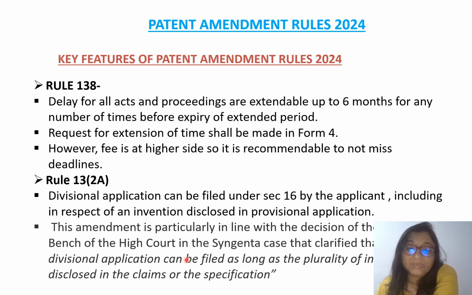This amendment is particularly in line with the decision of the Bench of the High Court in the Syngenta case, which clarified that a divisional application can be filed as long as the plurality of inventions is disclosed in either the claim or the specification.